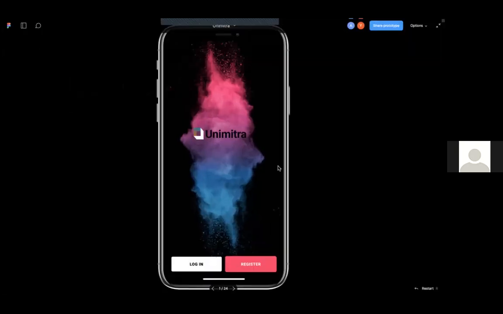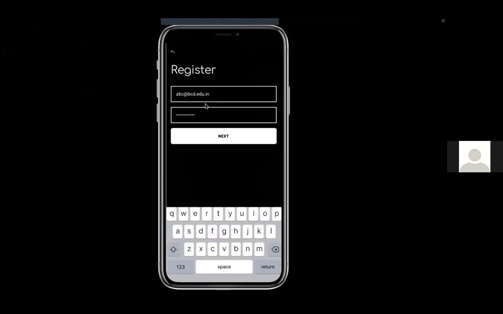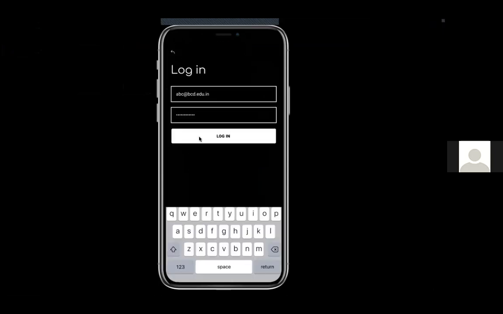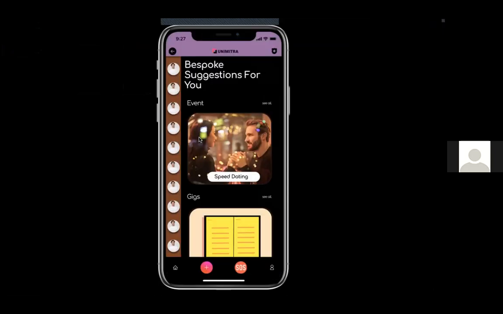This is the first page of our app. Here, as you can see, there are two options. For new users, you can register here, and for existing users, you can simply log in. In the register option, you have to register with your institute email ID. By logging in to our application, you are taken to the home screen of our app.